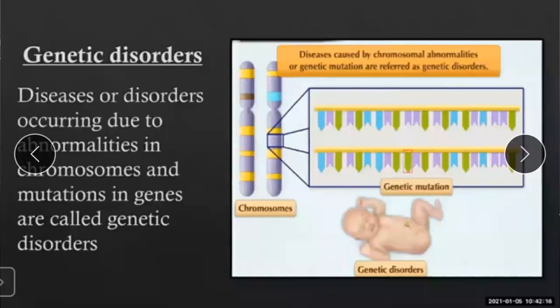Genetic disorders. Now see in this slide, a picture of a chromosome is given. See, these are the pairs of chromosomes. See, these are the phosphates which are present in our DNA. Here, see this chromosome, it is not paired with another chromosome. So what is this? This is a genetic mutation, and due to this genetic mutation, a genetic disorder is seen in the offspring. Okay, this is all about genetic disorder.